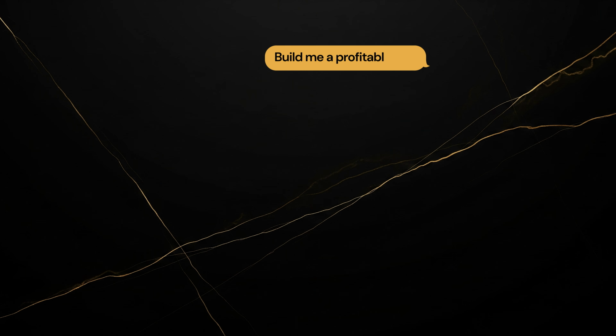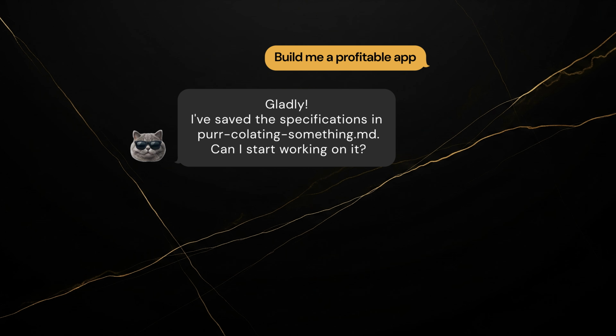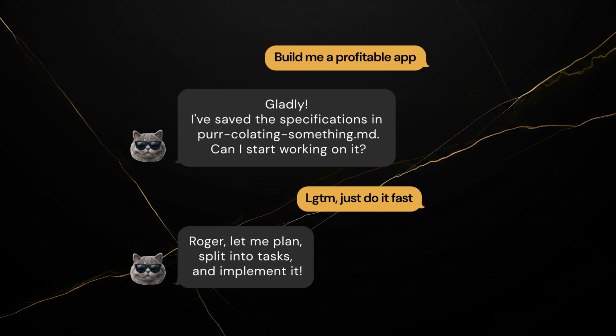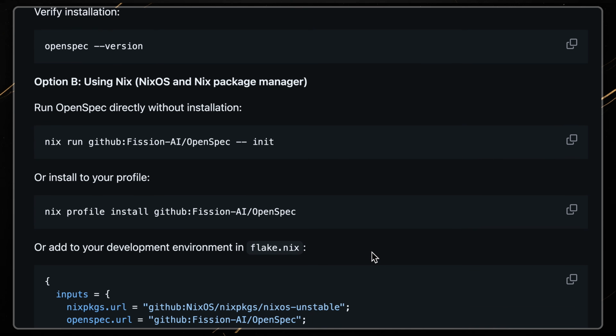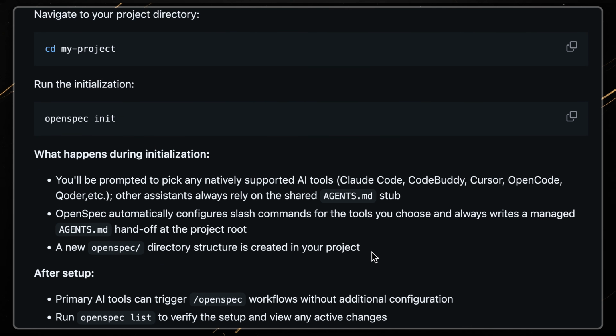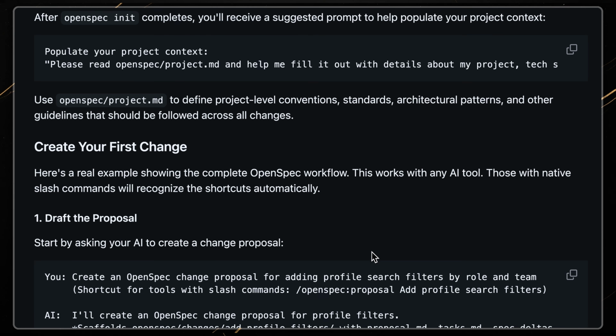You describe what you want. The AI generates a detailed spec. You approve it, then it breaks the work into tasks and implements them. It works, but it requires installing external tools, learning new commands, and managing yet another dependency.